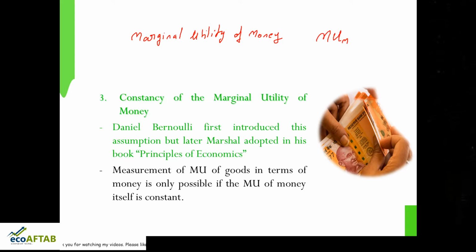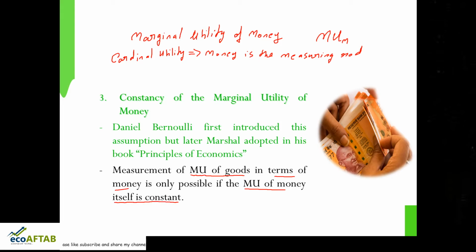As I spoke in the first point, when we are speaking about cardinal utility, we are able to quantify the satisfaction. This is possible because money is the measuring rod. So the third assumption says it is possible to calculate the marginal utility of goods in terms of money only if the marginal utility of money itself is constant.